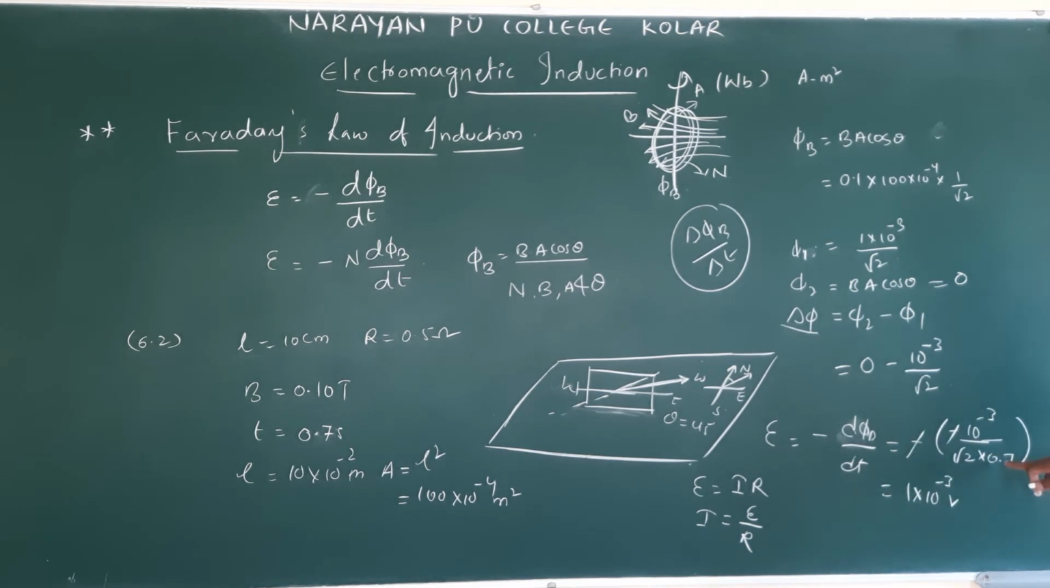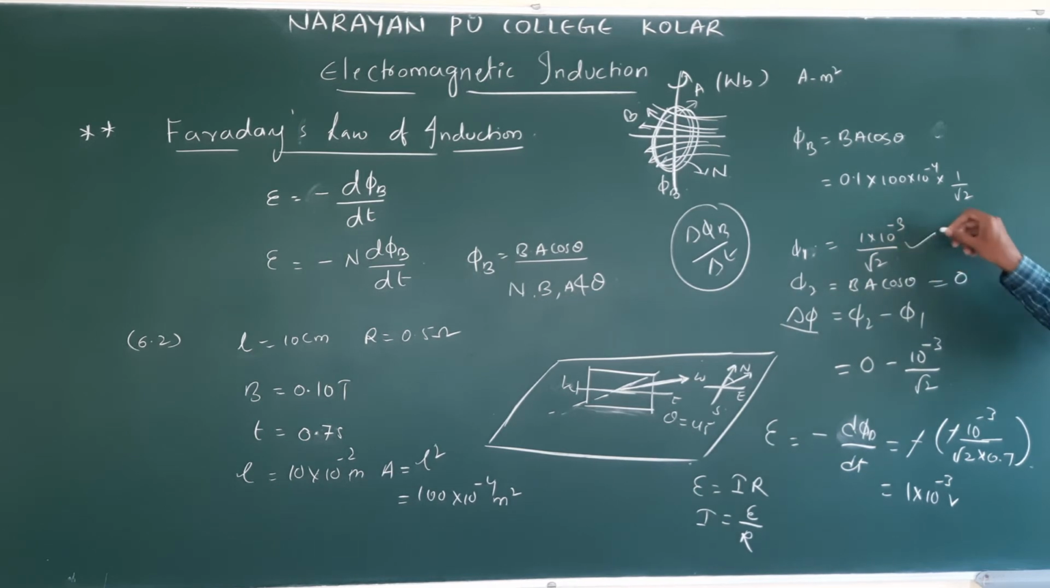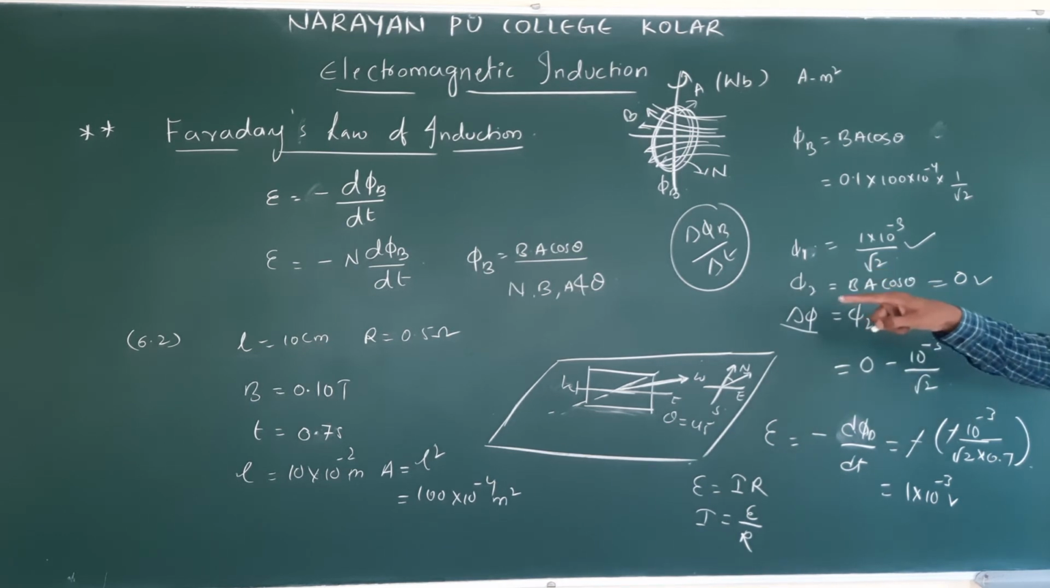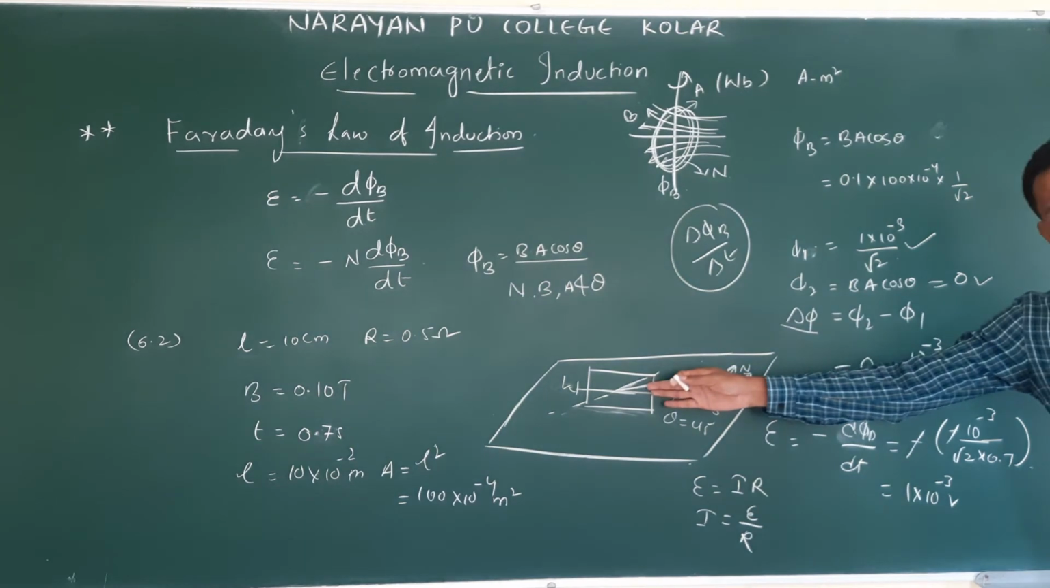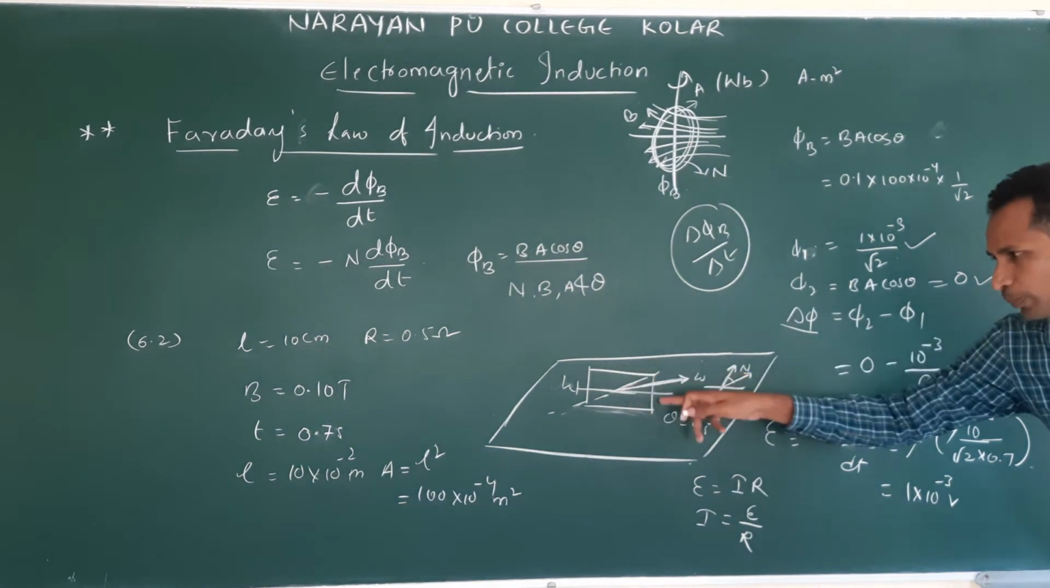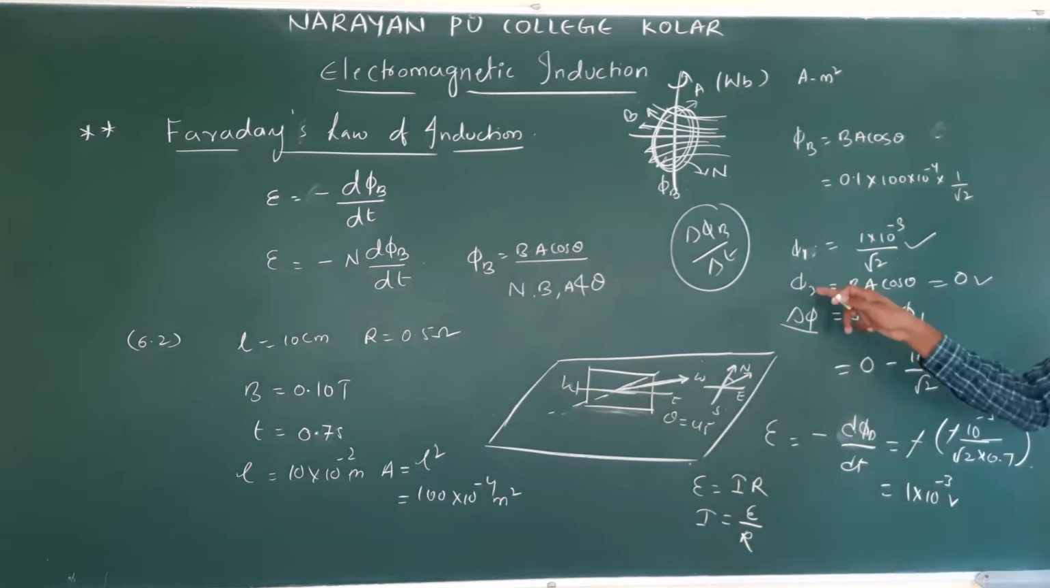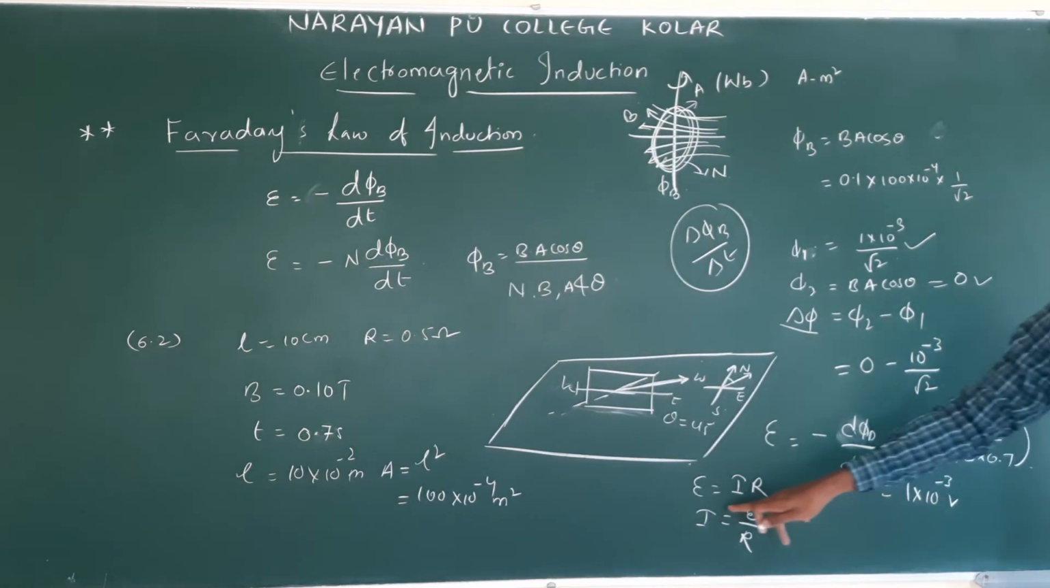Change in time is 0.7. Change in flux already calculated. Initial flux, this is final flux. Final flux is 0. Reason? Magnetic field is 0. In 0.7 seconds, field will become 0. If field becomes 0, there is no flux through this plane. Then phi 2 is 0. Change in flux is phi 2 minus phi 1. Then we have done.